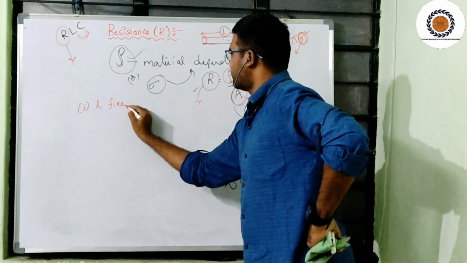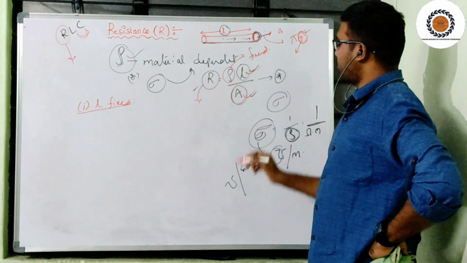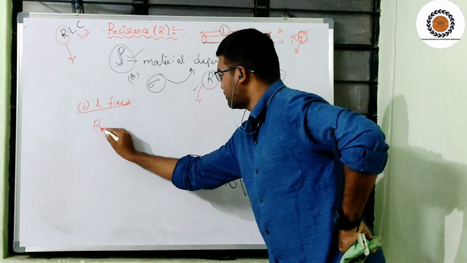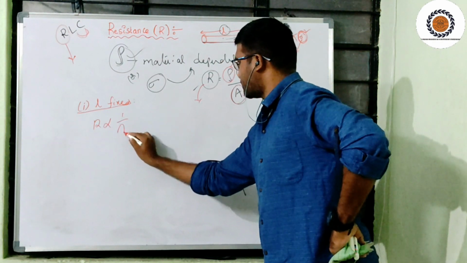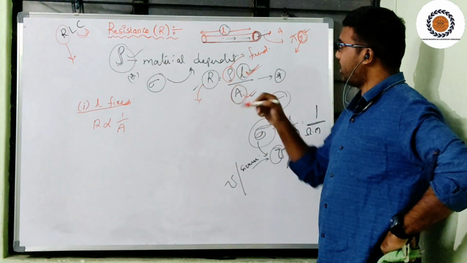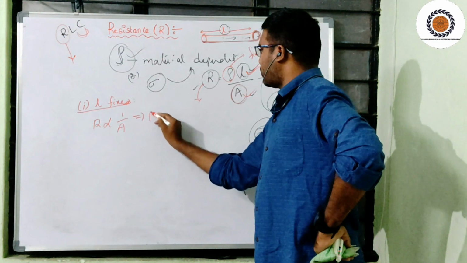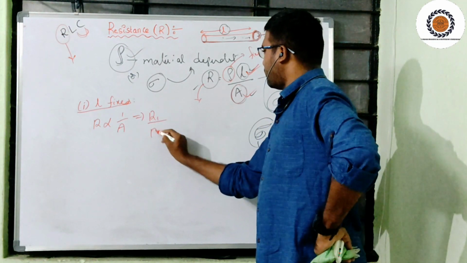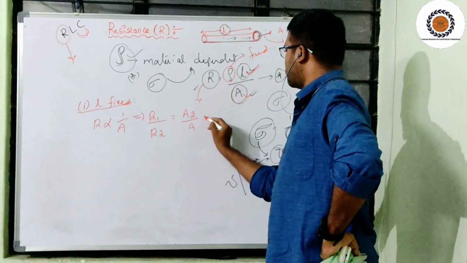If L is fixed, my resistance R is inversely proportional to the area of cross section. Why? Because L is fixed and rho is by default fixed. Then R1 by R2 is equal to A2 divided by A1. This is the first condition.